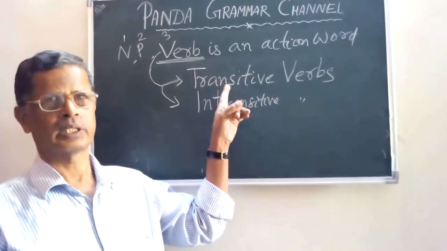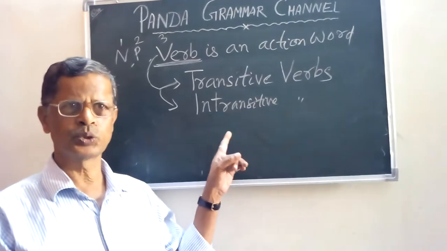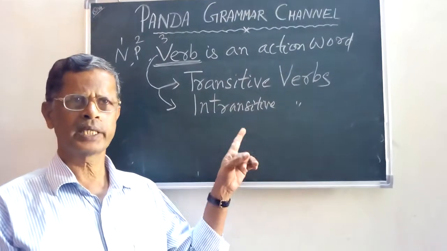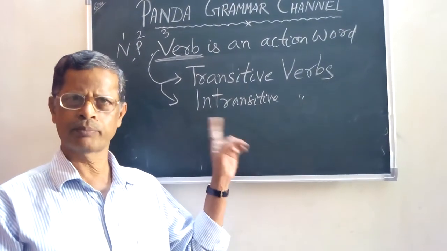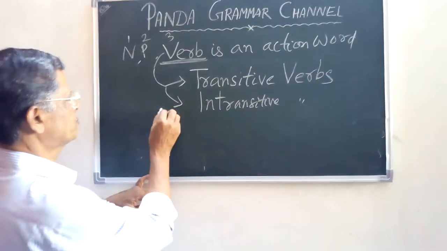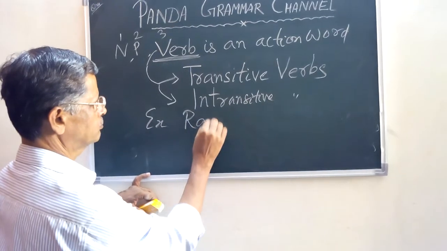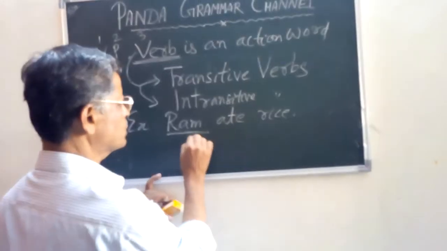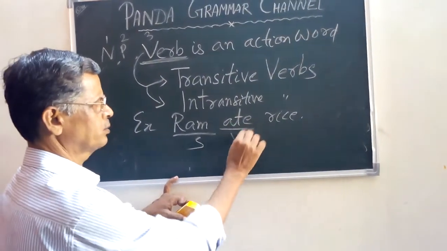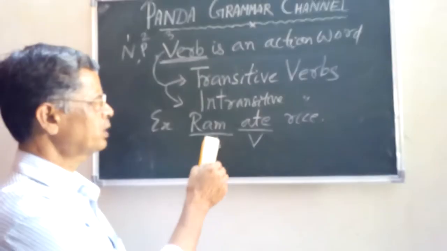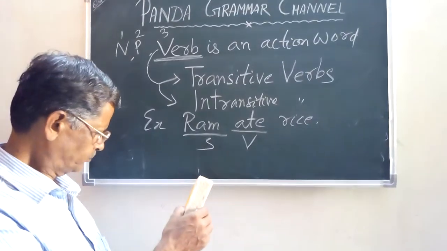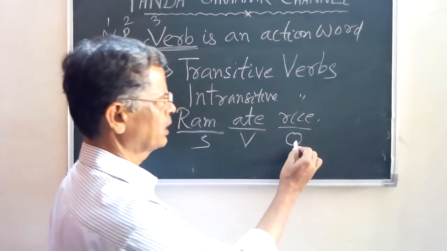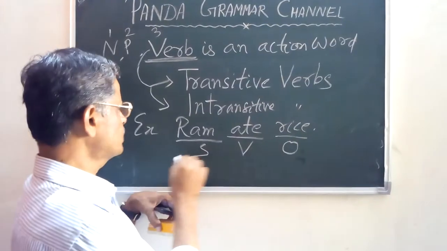What is a transitive verb? A transitive verb means a verb used in a sentence where there is an object. If an object is there in the sentence, in that sentence the verb is a transitive verb. Example: Ram ate rice. You know very well Ram is the subject and ate is the verb. If subject and verb are there, then this is the object. We call it the object. For this object rice, passive voice is possible.